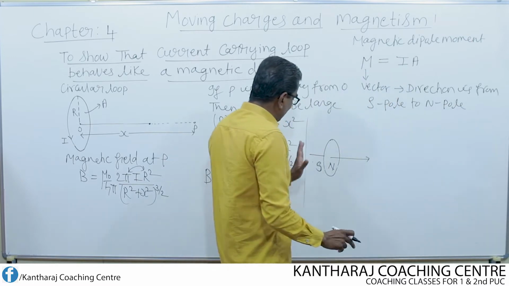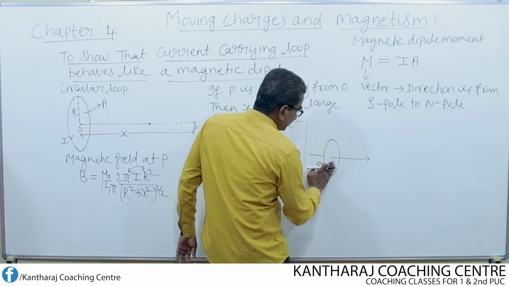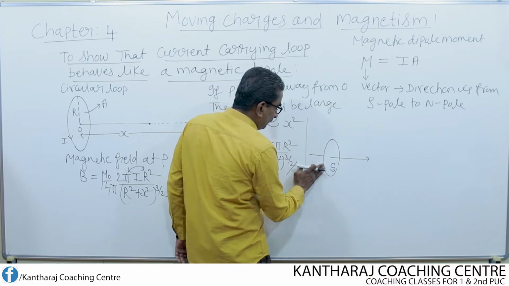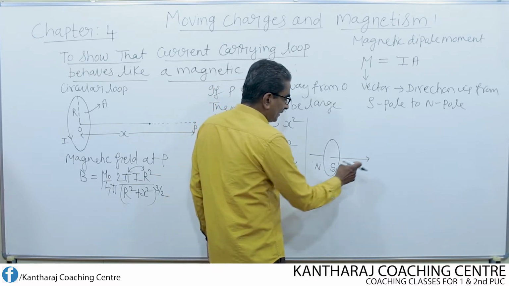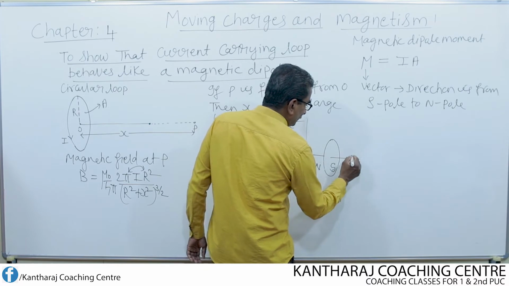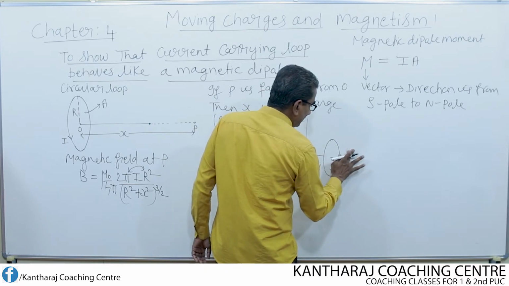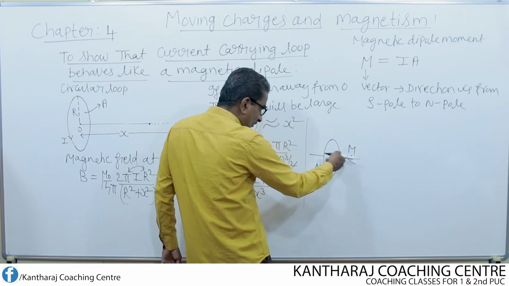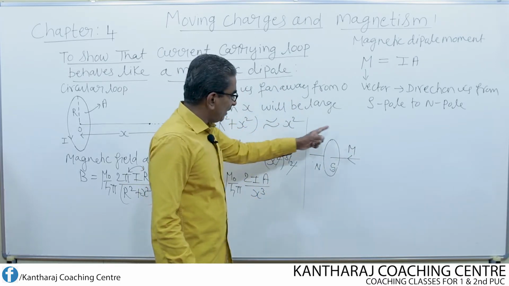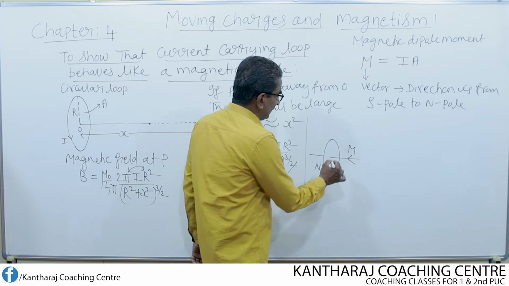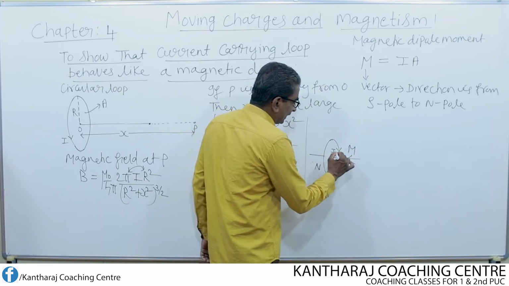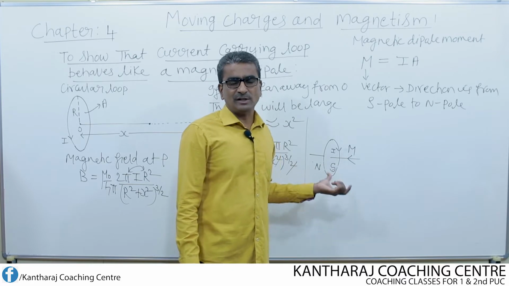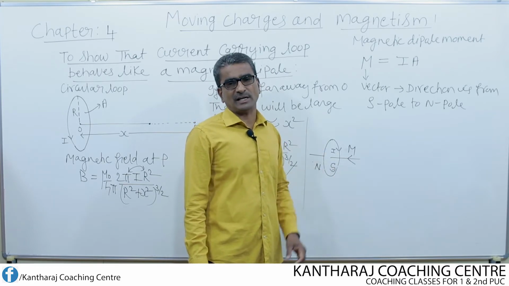Suppose this front face behaves as south pole and the back face behaves as north pole, then the direction of the magnetic dipole moment M will be from south pole to north pole. That means it will be like this. It all depends upon the direction of the current. Which face behaves as north and which behaves as south purely depends upon the direction of current flowing through the loop.